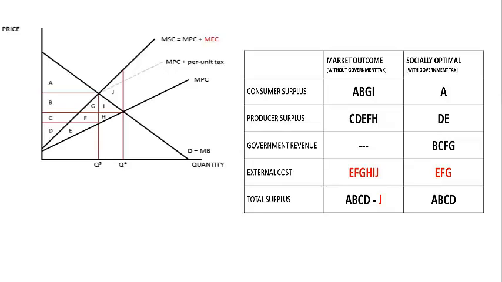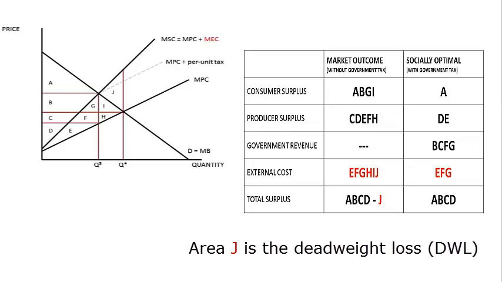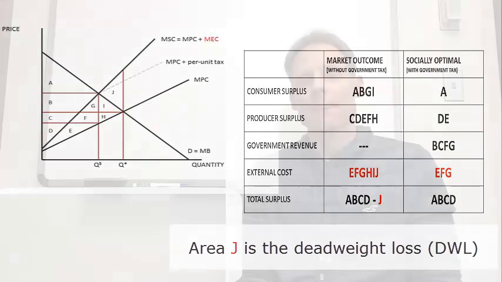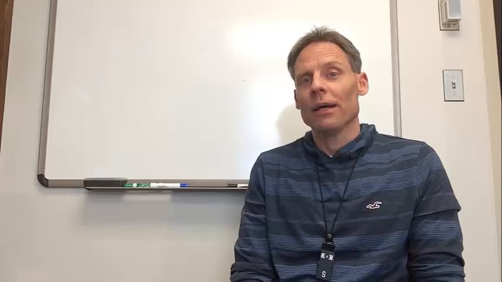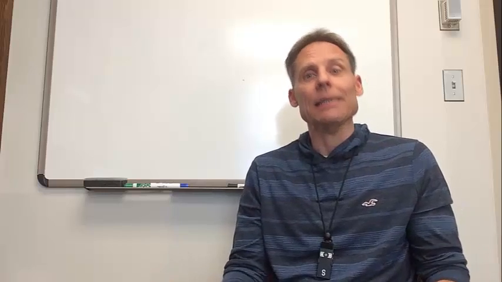We notice that the government tax outcome is actually bigger in terms of total surplus than the market outcome. We used to subtract the area J, but now we don't do that anymore. Hence, the area J was the deadweight loss associated with the negative externality, the pollution effect. All right, so now we have shown that the government can indeed sometimes improve on the market outcome.